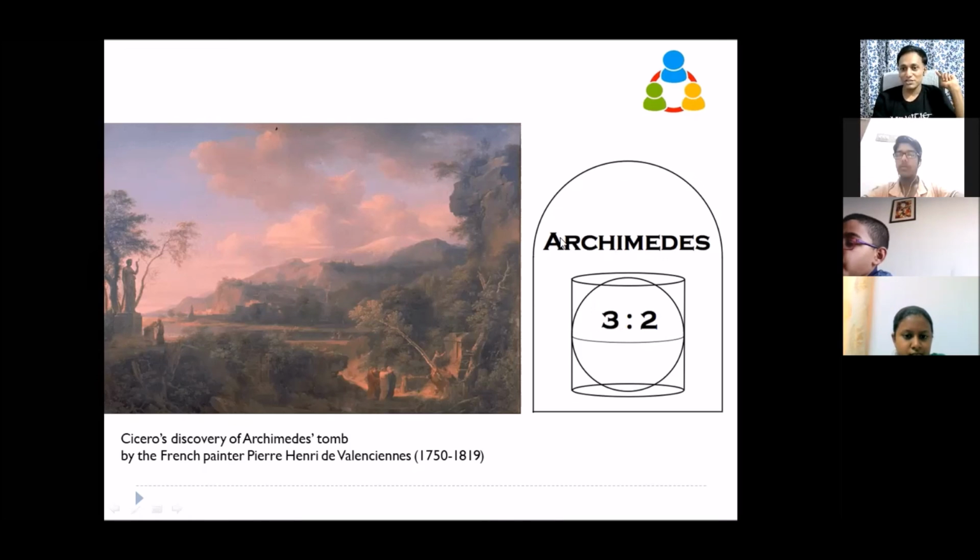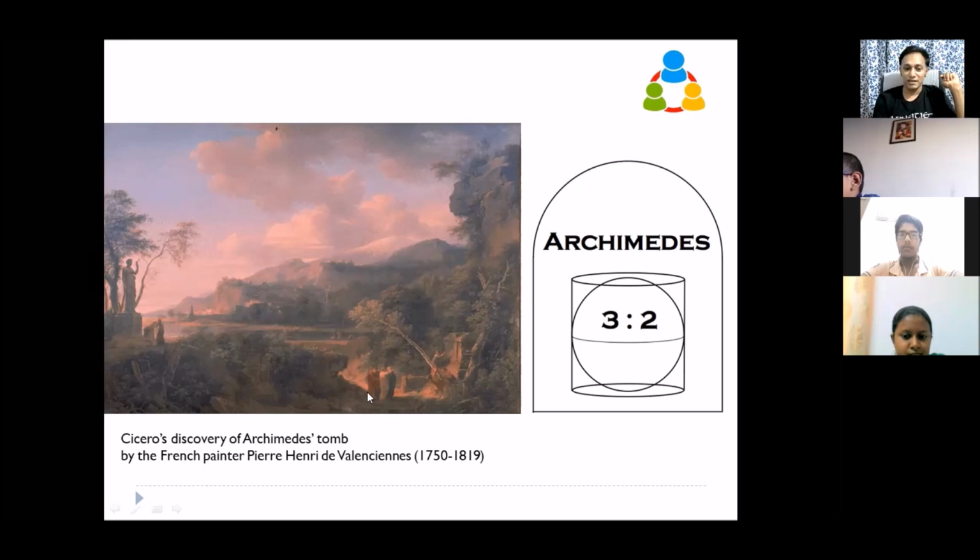Okay, so this is your next assignment. This is a very famous painting by an artist called Pierre Henry, which he drew about the Archimedes tomb. Because when Archimedes was killed, nobody knew where he was. So a gentleman called Cicero, after some time, went and found out.